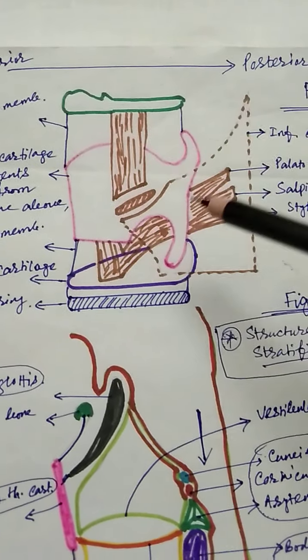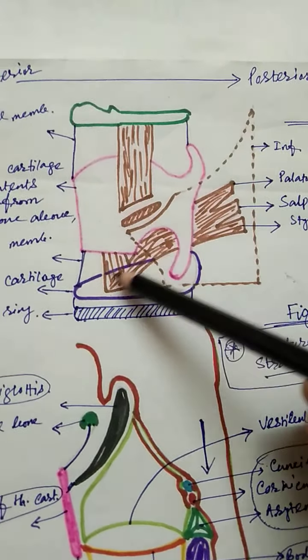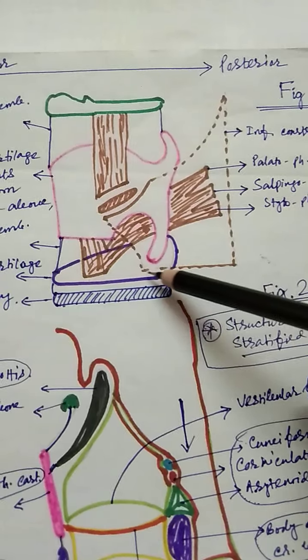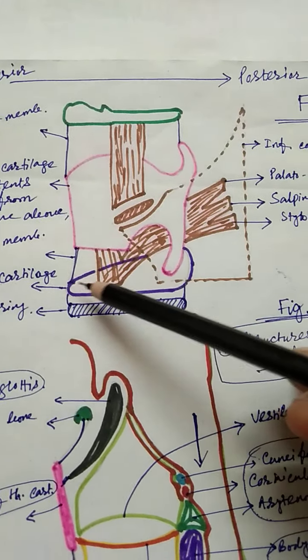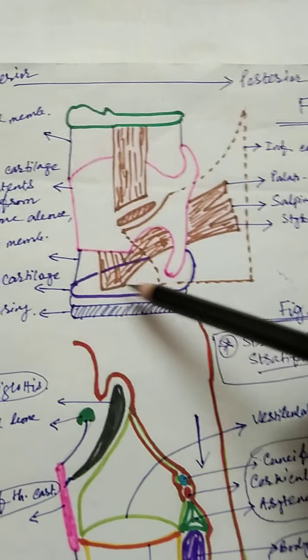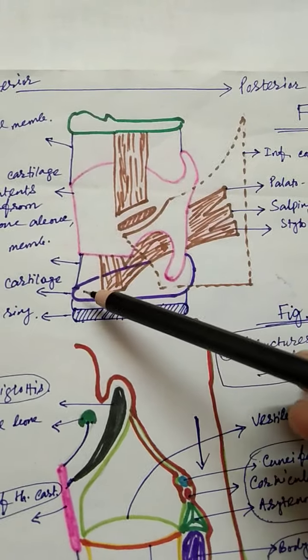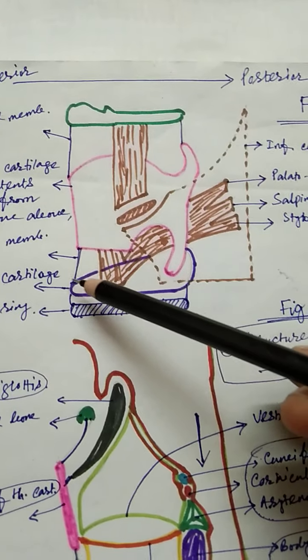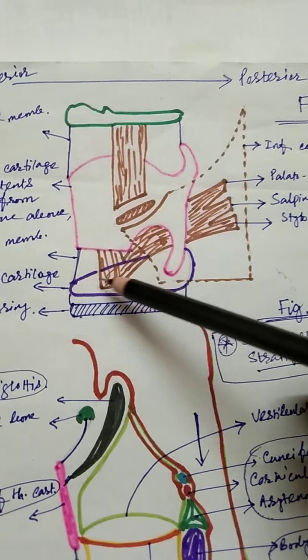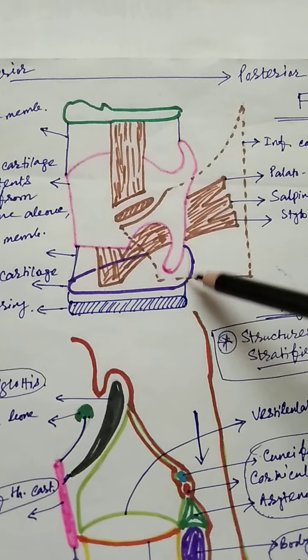Now this is the cricoid cartilage. Posteriorly it is much broader. This is called the body of the cricoid cartilage, and these are the signet or ring-shaped arms of the cricoid cartilage. These go anteriorly to meet each other, forming one ring. This ring is posteriorly much broader, and this is called the body of the cricoid cartilage.